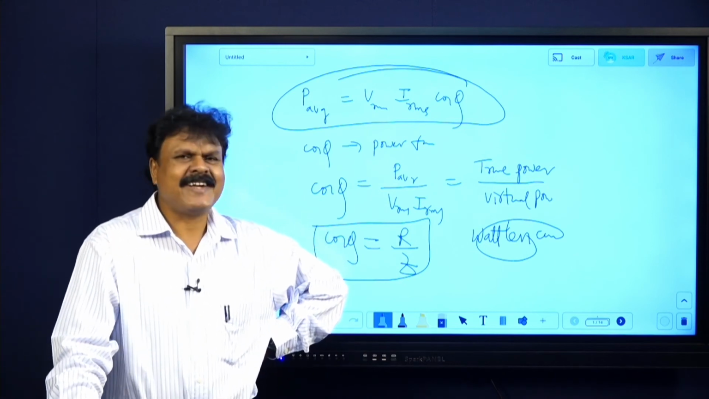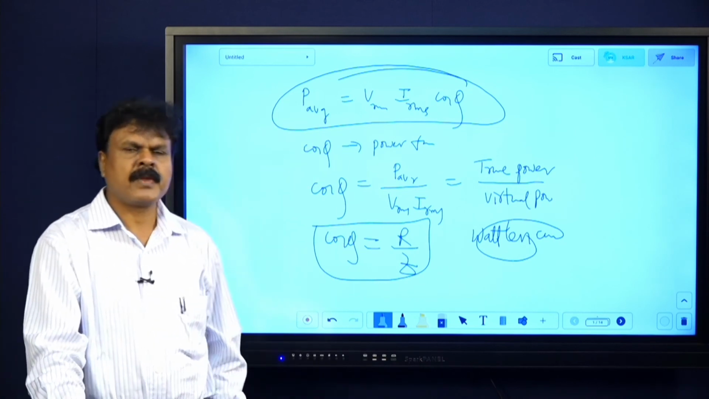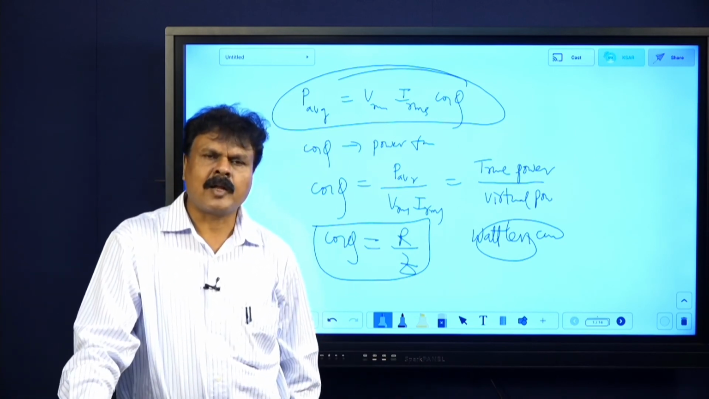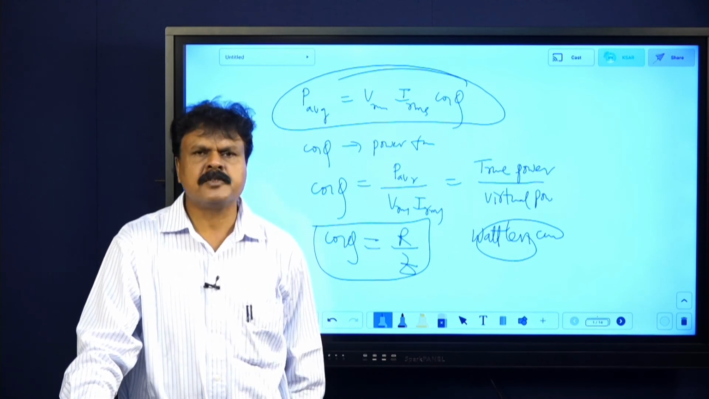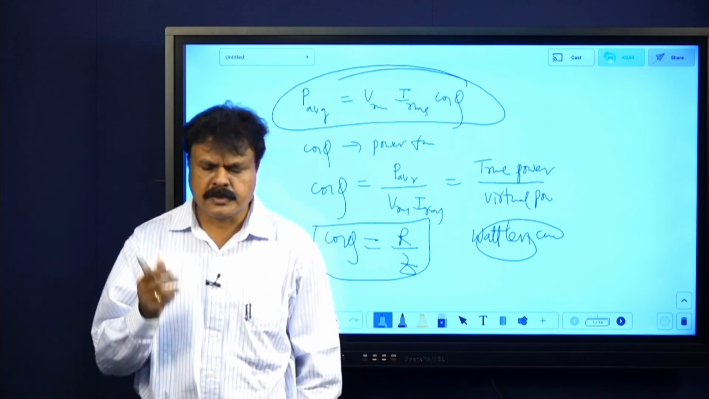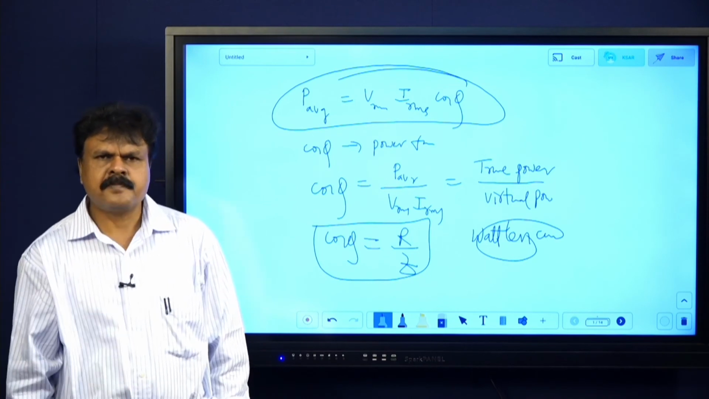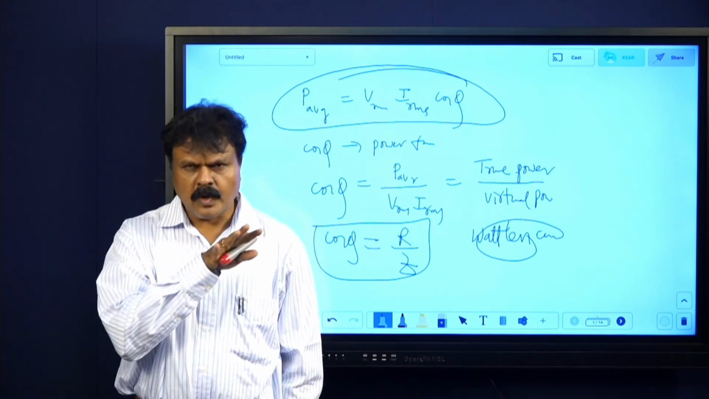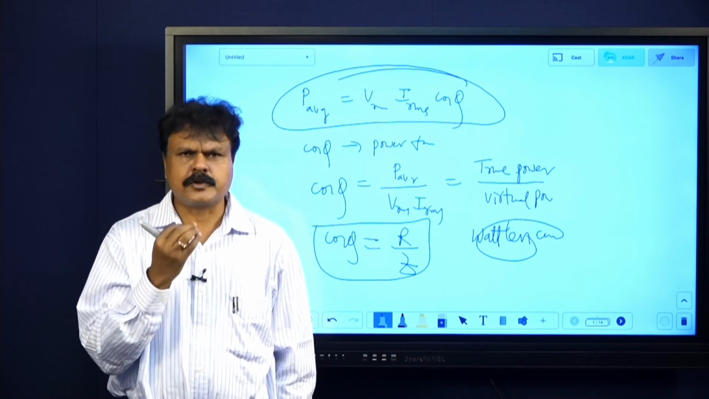When phi is 90, cos phi is 0, there is no power dissipation. In a pure inductor circuit or in a pure capacitor circuit, power loss is 0. Power dissipated will be 0. That is the reason we are using a choke. Now in bulbs and all, if you use a choke, power loss will be decreased. You cannot make power loss 0, but power loss can be reduced.